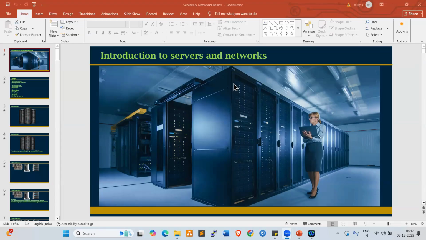Servers today, networks tomorrow, and day after tomorrow we will start AWS. AWS takes nearly 35 to 40 days, so we will go very deep dive into every service, in practical oriented sessions. Practically, we can configure the resources.